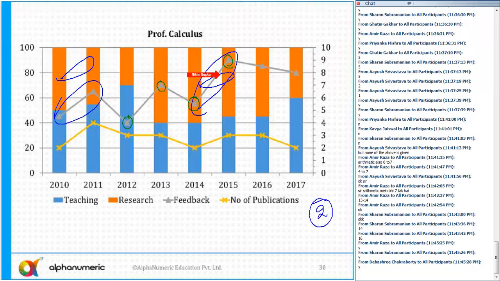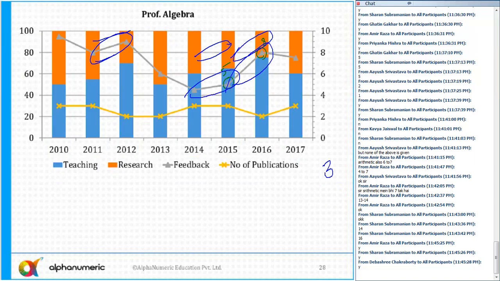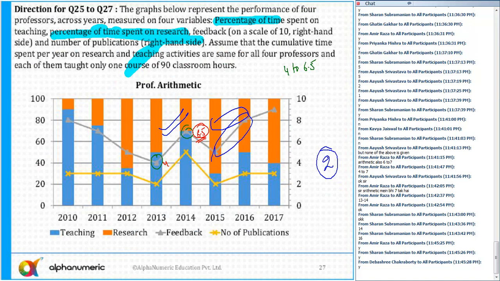So for arithmetic, you can count the number of publications in 2015, 16 and 17. That is 2, 3 and 3. So 2 plus 3 is 5, 5 plus 3 is 8. I can say 2 plus 3 plus 3 upon total number of hours on research. The percentages here are 70%,